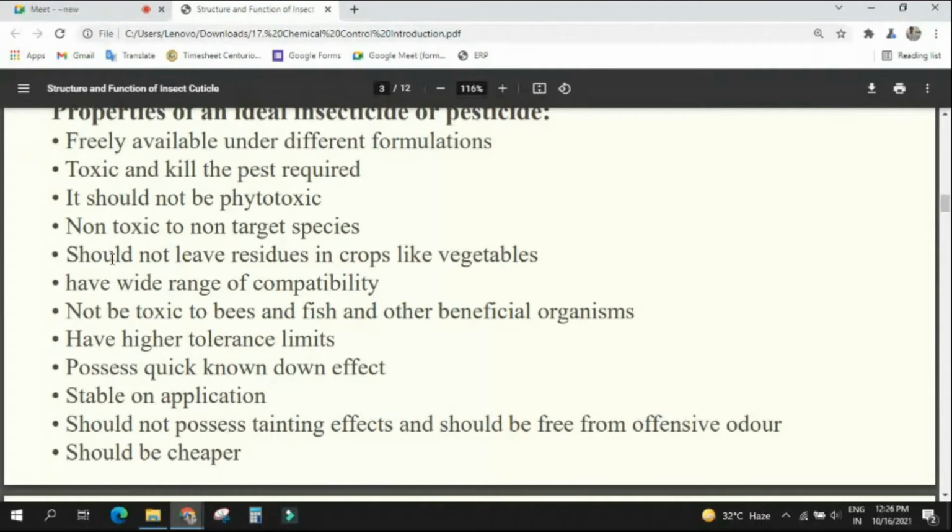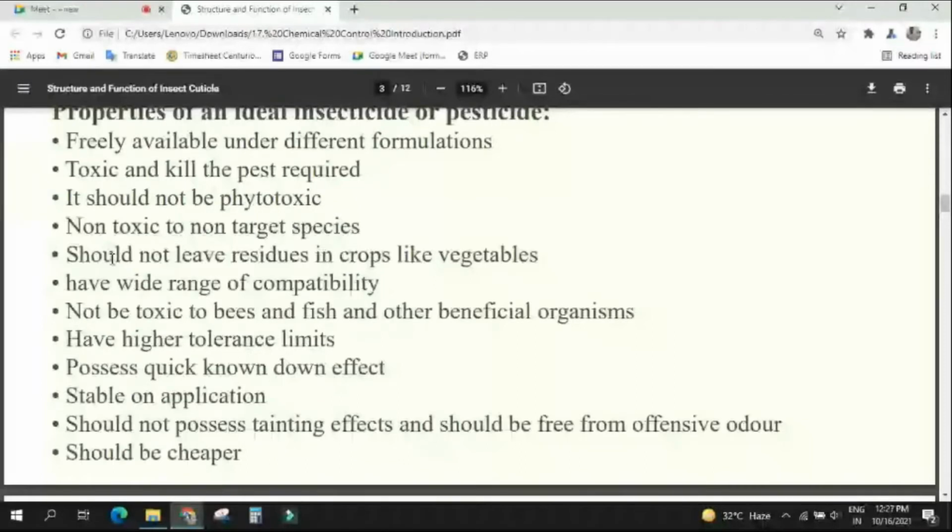Its effect will stay for more time. No, that will be like persistent. Listen, it should be persistent for a specific time, not very high, not very less. If very high, what will happen? I already have told you, pesticide residue. If very less, they cannot kill the pest. So they must be persistent for a specific time period. Okay.